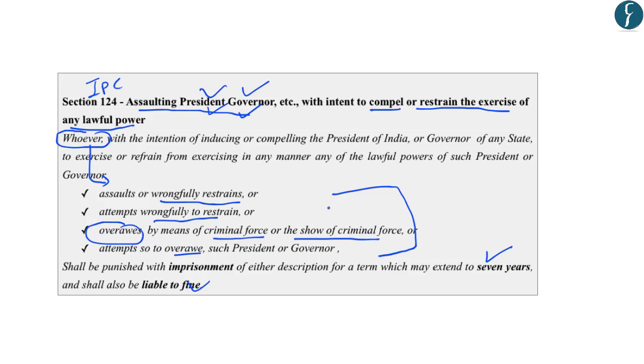And you should know that to overawe someone means to write or publish about someone in such a manner that he is inhibited in exercising his power. So after understanding the provisions of section 124 of IPC, let us try to understand what was the controversy and what are the important points that have been highlighted by this editorial in this regard.